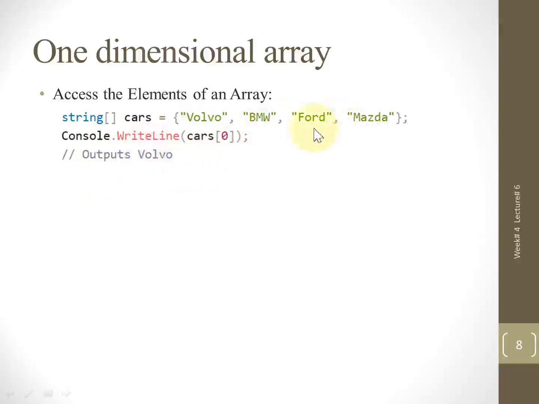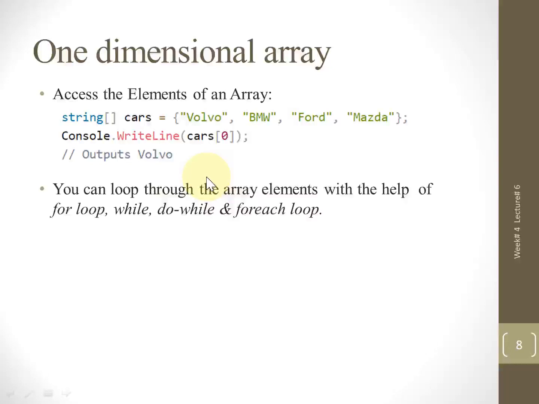If we need this value to be printed, we will be writing within the square bracket the address of this value, or you can say the element. So the address is 2, so Ford will be printed and so on. So this is one type of how to access these elements. Second type is using a loop. You can also print all these values with the help of loop, that is for loop, while loop and do while loop, and also we have a foreach loop.